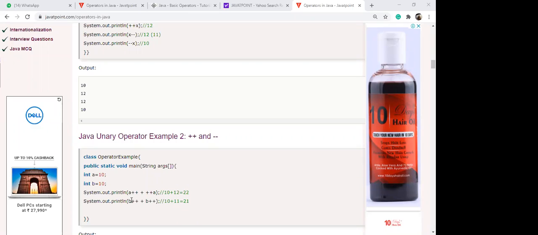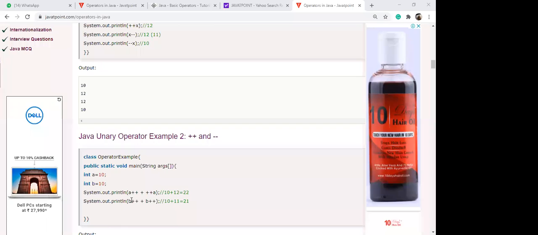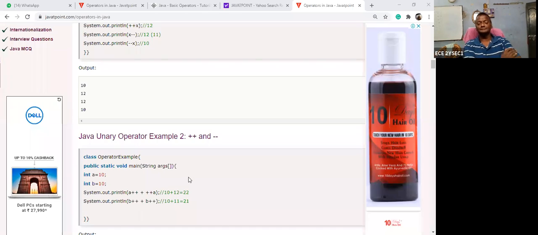Next, plus plus a, 12, sir. Why is it 12? Because you are saying a is equal to 10. Plus plus a stands for 11. So 10 plus 11, 21. But you are saying 22. 11 plus 1, sir. Sure? Yes, sir. But you are getting 21 only. How is it getting 22?